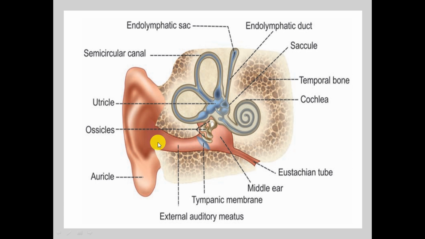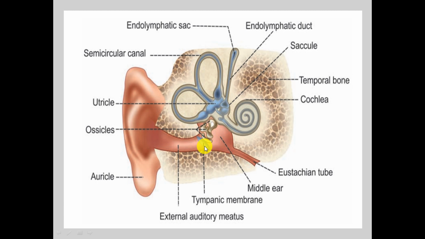Here in the external auditory meatus, various sebaceous glands and hair cells are present, which are responsible for the formation of wax in this area. So this ear pinna and the external auditory meatus are the part of external ear. Then we move inside to this dish-shaped structure. This is known as tympanic membrane or your eardrum. From here the middle ear starts, and after the eardrum, three ossicles are present in the middle ear. This pinkish part inside this is known as the middle ear.